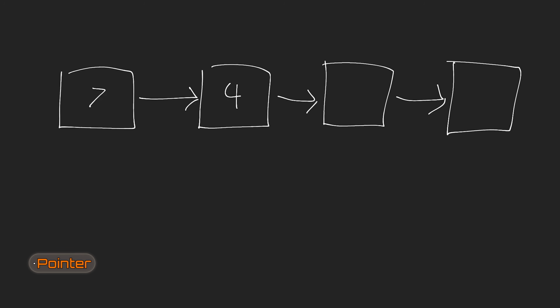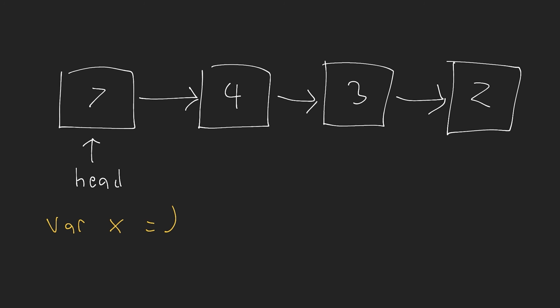So let's say we're using numbers here, and these are the elements in our list. Now we have what's referred to as the head of the list. The head of the list is what we're actually going to store. We're going to have some var, call it x, and this is going to have a reference to the head of the linked list. Now, when we have a reference to the head of the linked list, that allows us to access the different values in the linked list by moving through the pointers that exist here. Also, I just realized I wrote this a little bit strangely, so let's just get rid of that variable. Okay, so what's happening here?